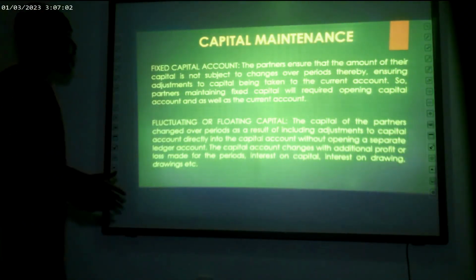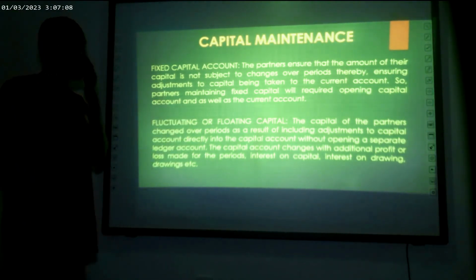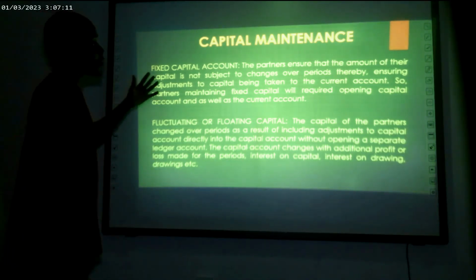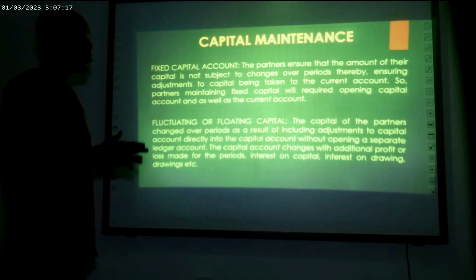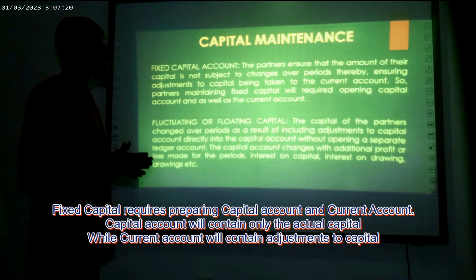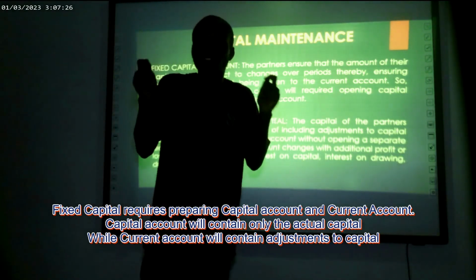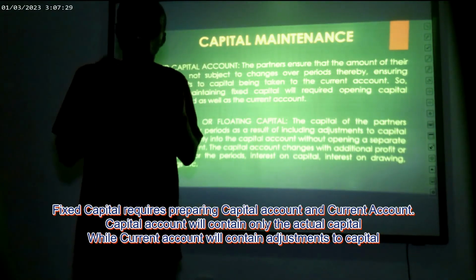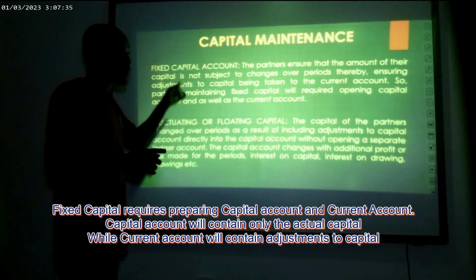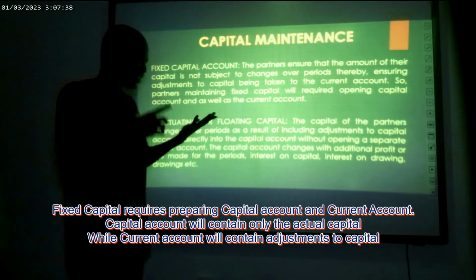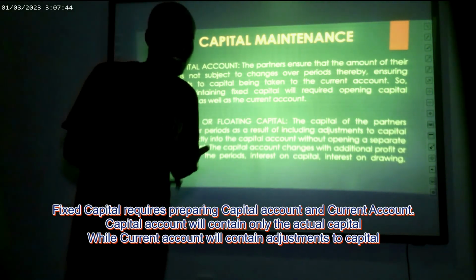We have the fixed capital account and we have the floating or fluctuating capital account. For the fixed capital account, the partner ensures that the amount of their capital is not subject to changes over periods. Thereby, adjustments to capital are taken to the current account. That means their main amount of capital contribution should not be changing over time, it should always be fixed. So what do you think will bring adjustments to capital? They include the profit of the partnership. When the partnership makes a profit, the profit should be shared among the partners.